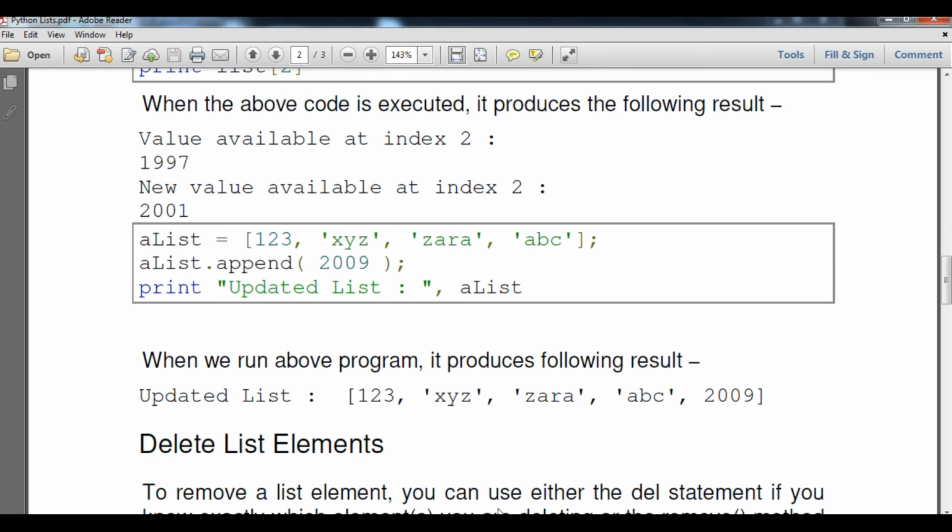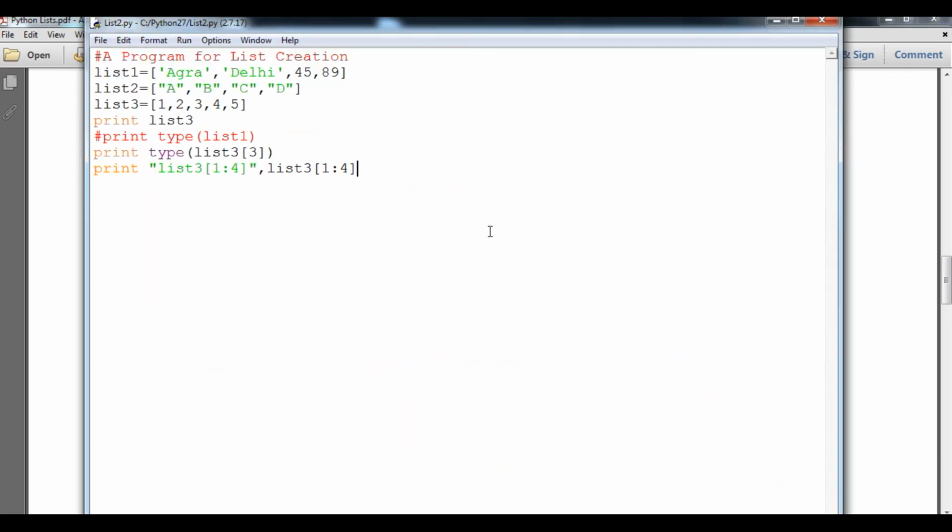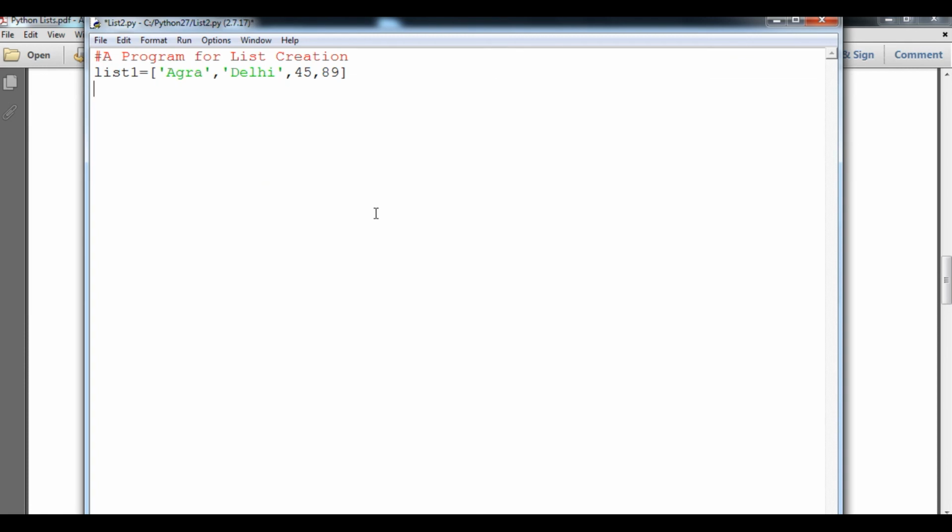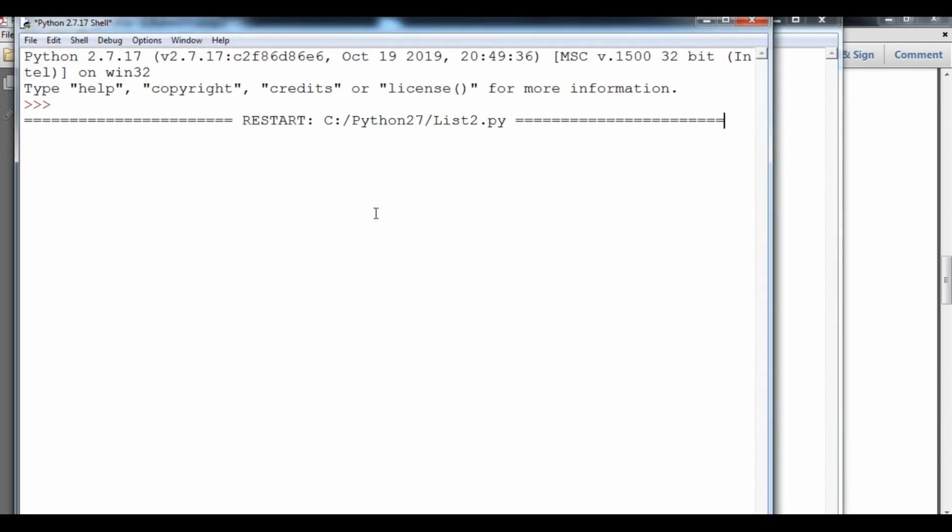So now we are going to check whether it is working or not. What I'm going to do, student, I'm going to delete all the other examples. I have kept only list 1. So I will say print, definitely here is list 1, and then I will type here, that is list 1 and here ID, as you know the ID. So now I'm going to compile it and run it. You can see some address has been given here.